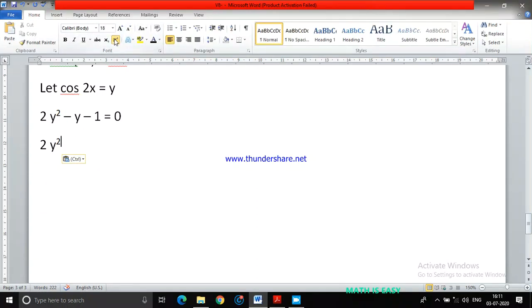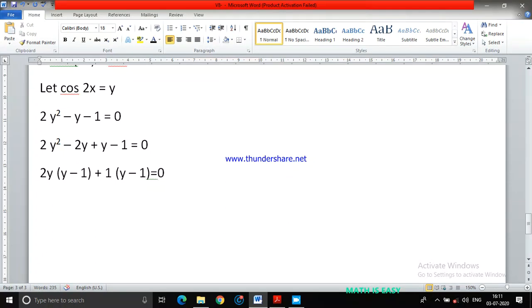2y square. Then what you get? Minus 2y. Then you will get plus y minus 1 equals to 0. Just add on the factorization, then you will try to understand. So from the first two terms, I can take 2y common. Then what you get if I take 2y common, I'll get y minus 1. And from here plus 1 if I take common, y minus 1 only will come, which is equals to 0.